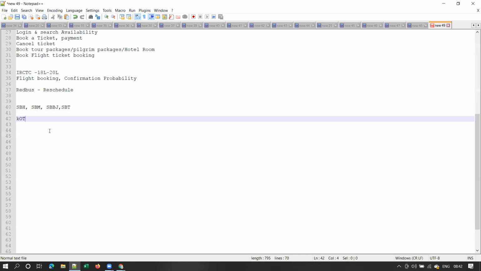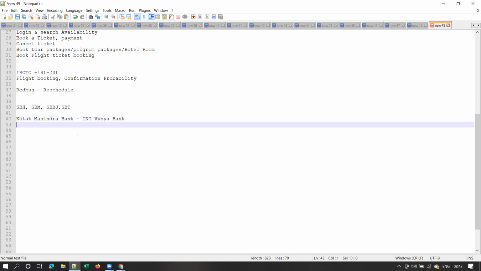Kotak Mahindra Bank acquired ING Vysya Bank, right? Yes or no, guys? Yes. Before the acquisition, ING Vysya Bank obviously used to have its own website, something like ingvysyabank.com. I'm not sure about the URL, but let's take that.